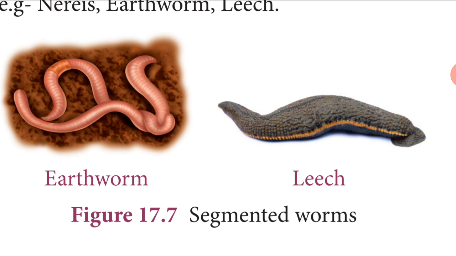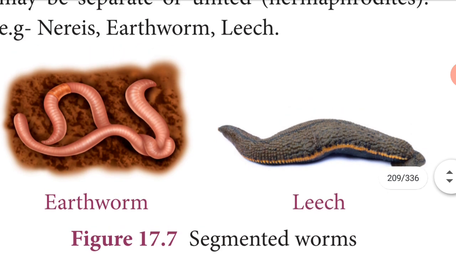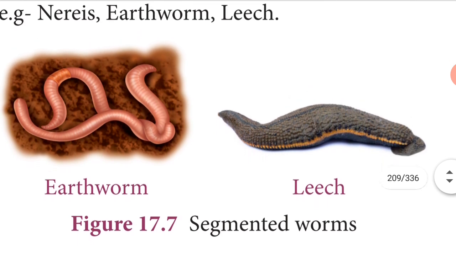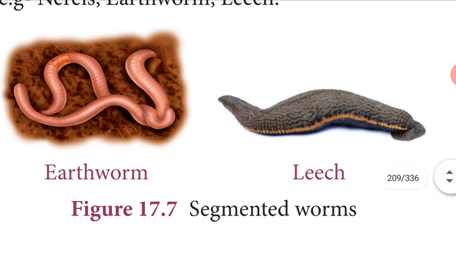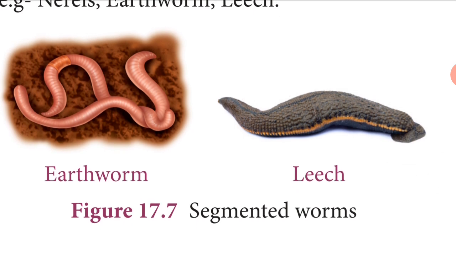Setae and parapodia are the locomotory organs. What is a locomotory organ? The organs used for locomotion, movement, are called locomotory organs. So the locomotory organs of segmented worms are setae or parapodia. Sexes may be separate or united. United means hermaphrodites. Examples: earthworm, leech.